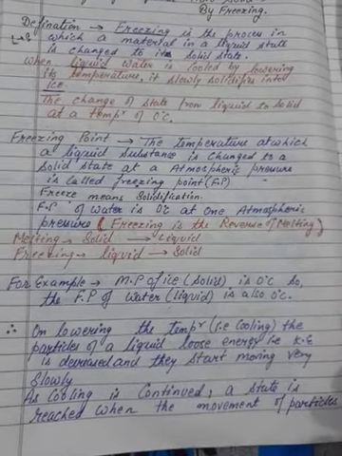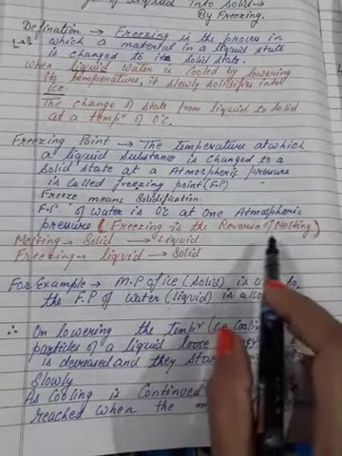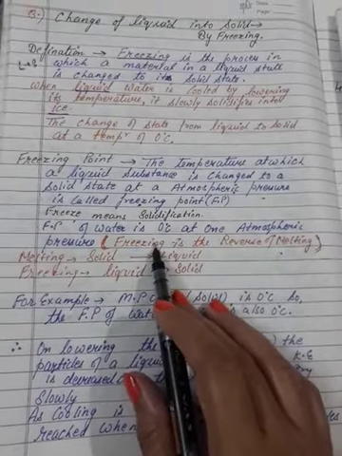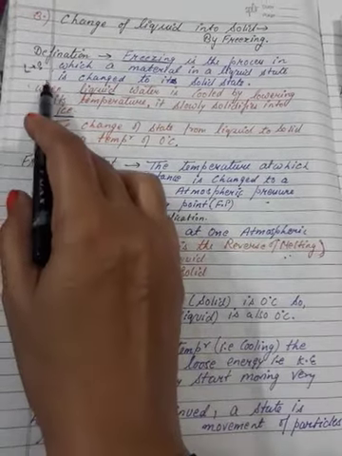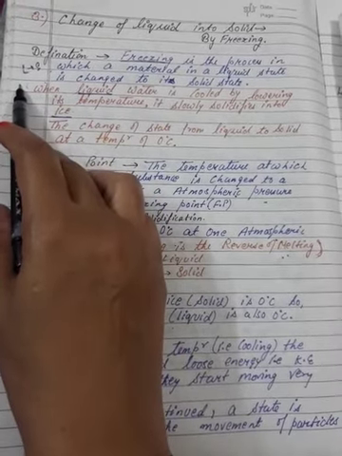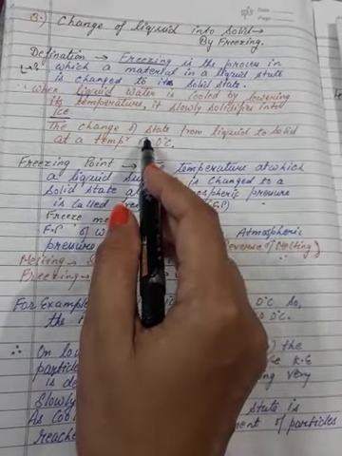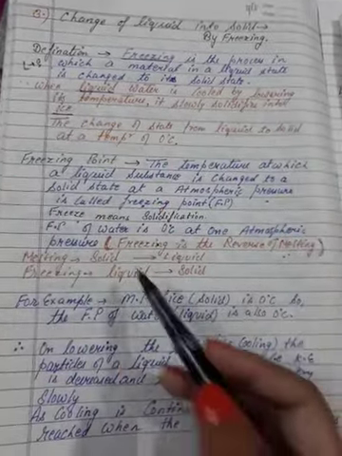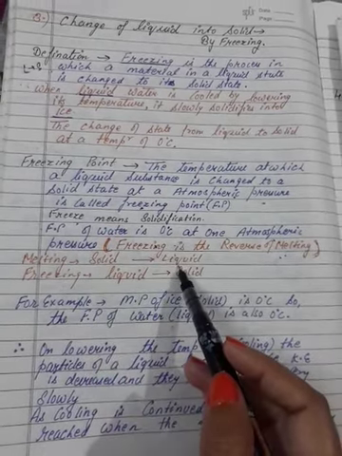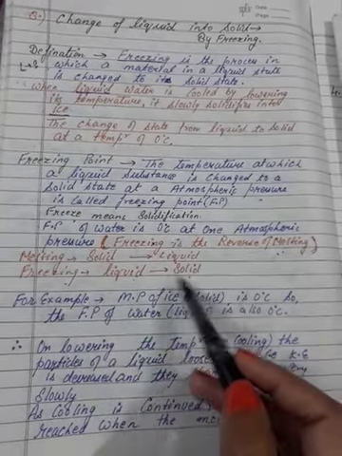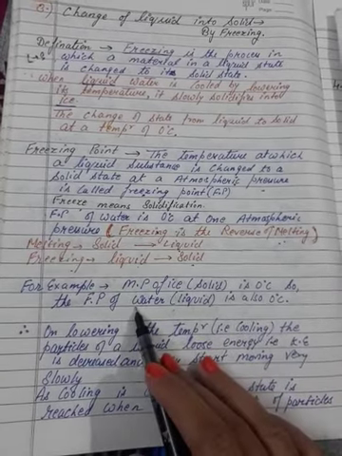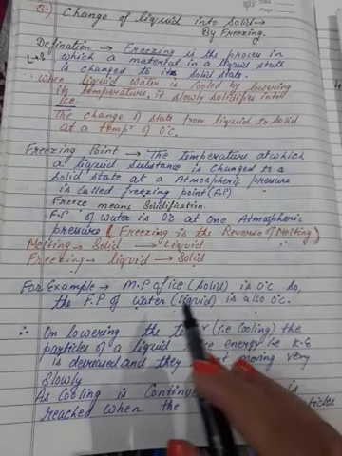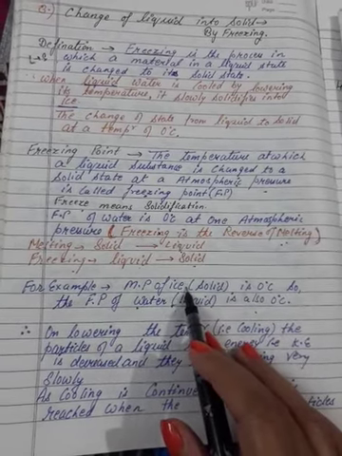Now, what is the reverse of freezing? The reverse of freezing is melting. In freezing, the liquid is changed into a solid, but in melting, the solid is changed into a liquid. Here we are using a low temperature, there a high temperature. So in melting, solid is changed into liquid, and in freezing, liquid is changed into solid. That's why they are reverse to each other. For example, the melting point of ice is 0 degrees and the freezing point of water is also 0 degrees.